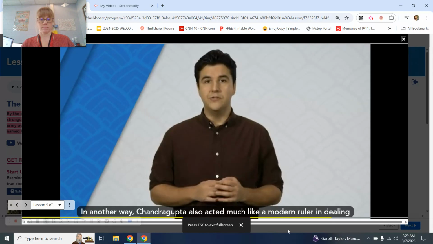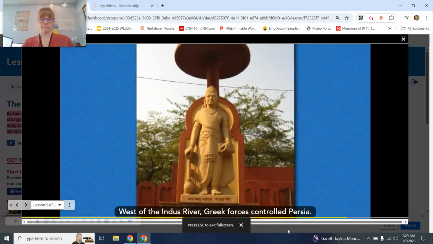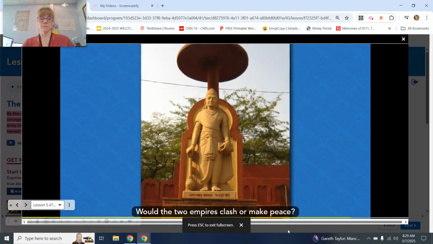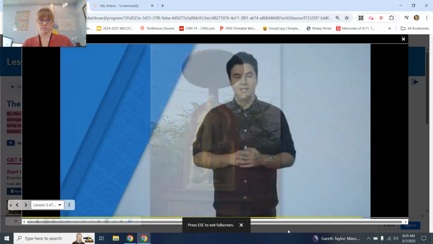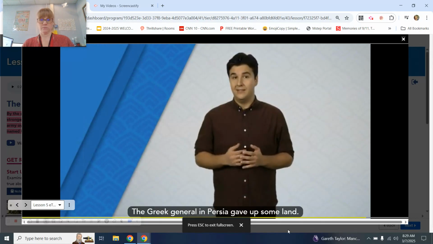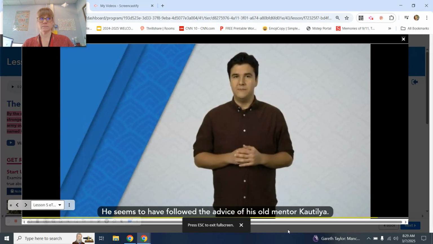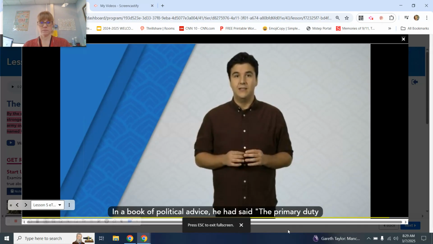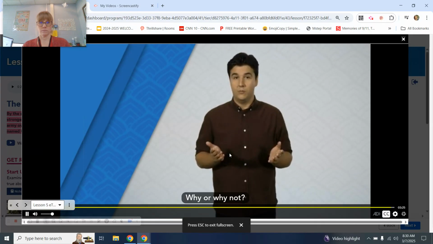In another way, Chandragupta also acted much like a modern ruler in dealing with neighboring kingdoms and regions. West of the Indus River, Greek forces controlled Persia. Would the two empires clash or make peace? After a few battles, the two powers made a peace treaty. The Greek general in Persia gave up some land. Chandragupta's peace treaty gift was 600 elephants. He seems to have followed the advice of his old mentor, Kautilya. In a book of political advice, he had said, "The primary duty of a king is the protection of his subjects." Do you think Chandragupta was a good ruler? Why or why not?